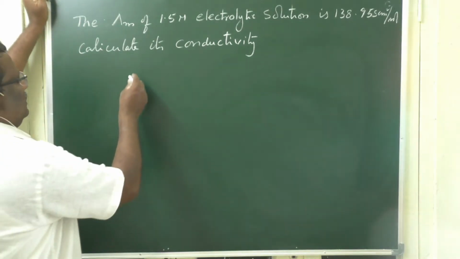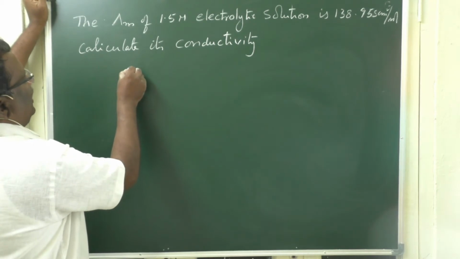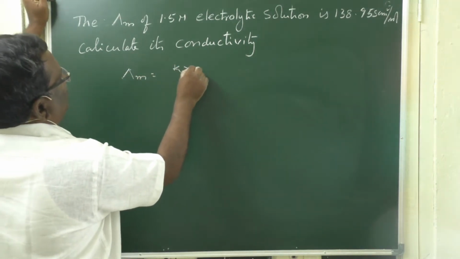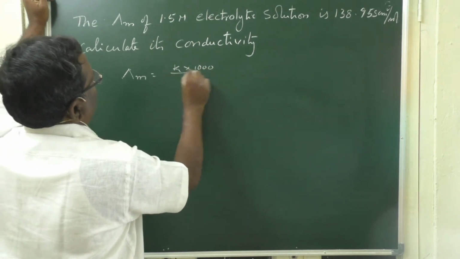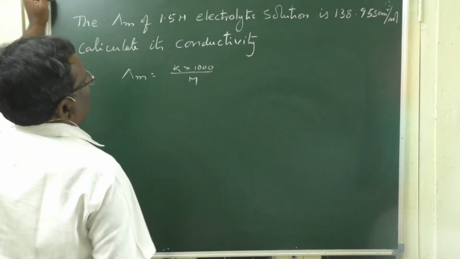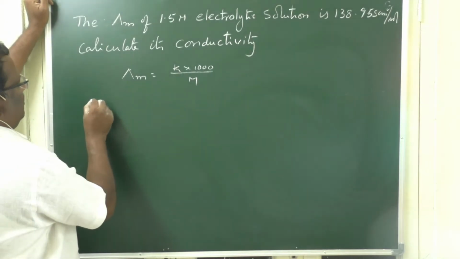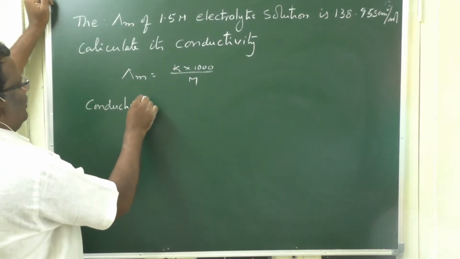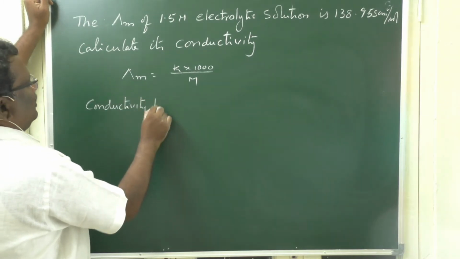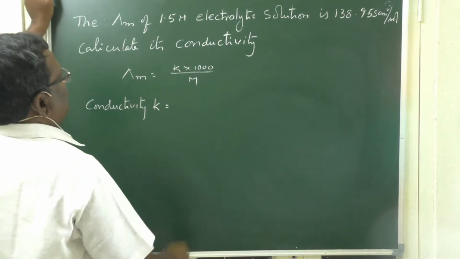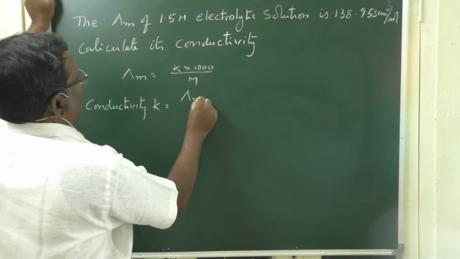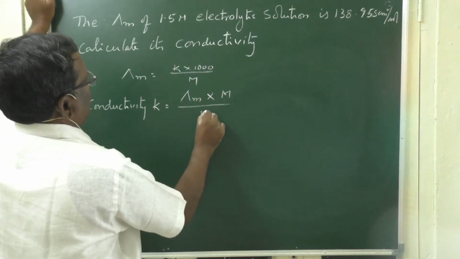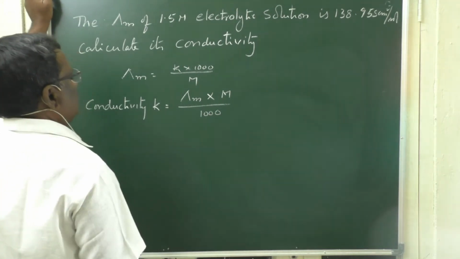We know that molar conductivity, lambda m, is equal to K into 1000 by M. Therefore, conductivity K is equal to molar conductivity into molarity by 1000.